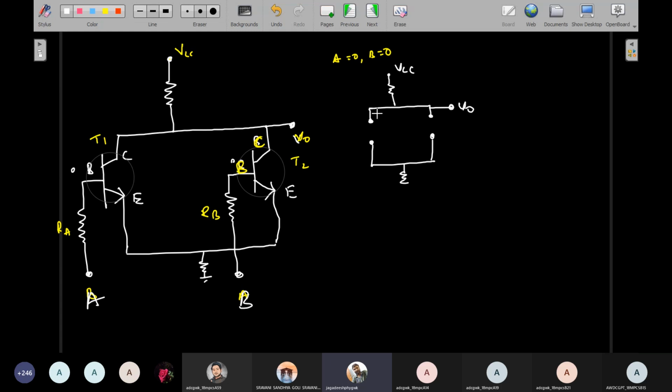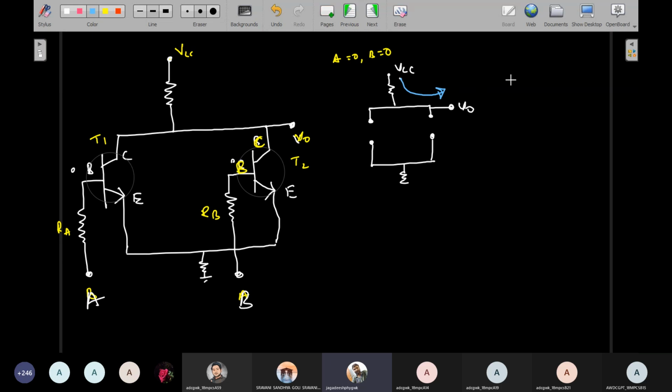Therefore the plus VCC is not going to connect to this ground, because it is separated from the circuit. That means whatever VCC is given to this circuit is simply drawn to the output voltage.